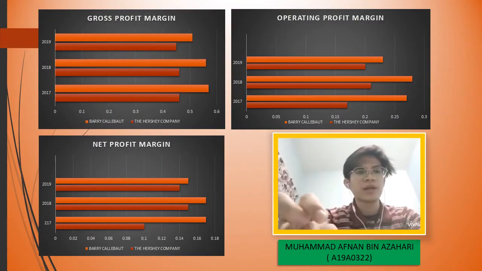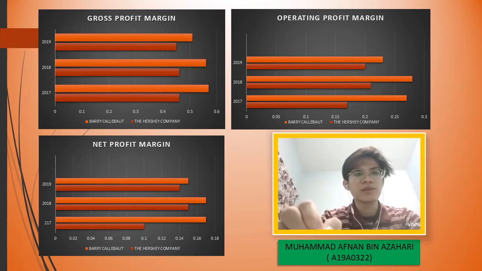I will present about gross profit margin. The gross profit margin for the HERSHEY company for 2017 is 0.46, and 2018 0.46. For 2019 it decreased to 0.45.